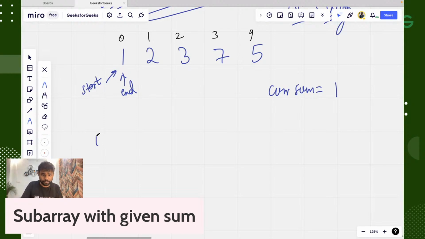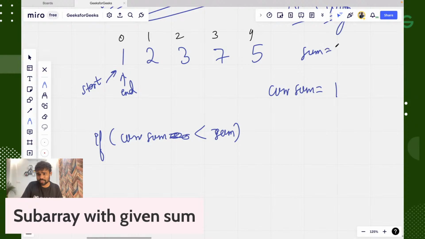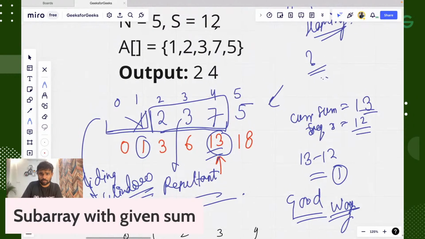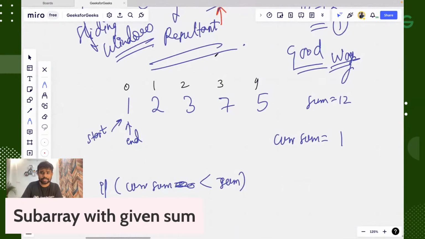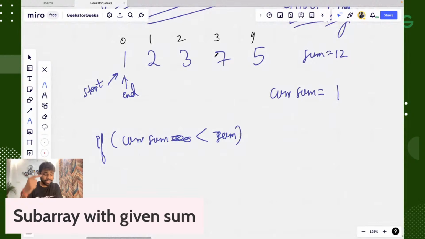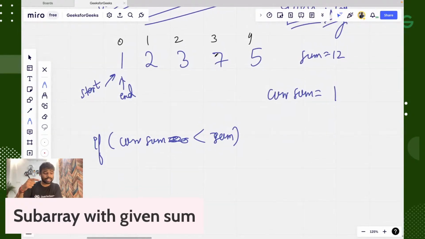Now if our current sum is less than our required sum, the required sum is 12 in this case. You can see here it was 12. If it is less than that 12, in that case, what we will do? In that case, we will increase our end pointer, means we will increase our window size.